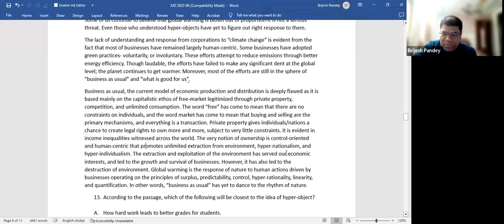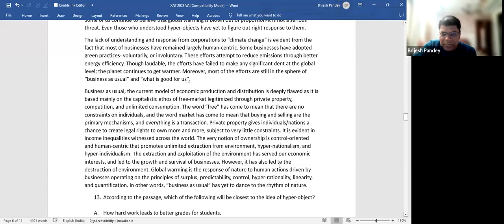The very notion of ownership is control oriented and human centric. That said, the author is not in favor of control orientation, because control orientation means you have unlimited extraction from the environment. You have hyper nationalism, hyper individualism. Why? Because you have control of ownership.